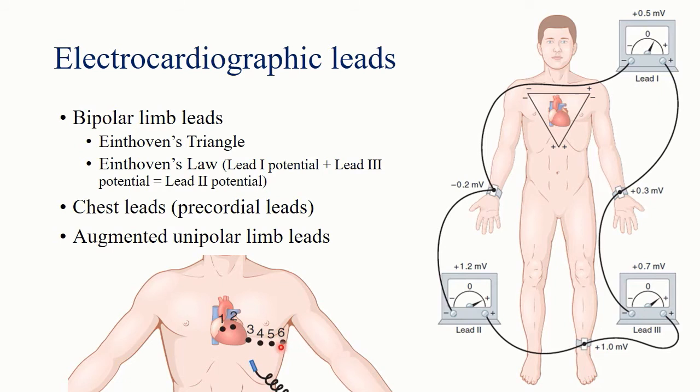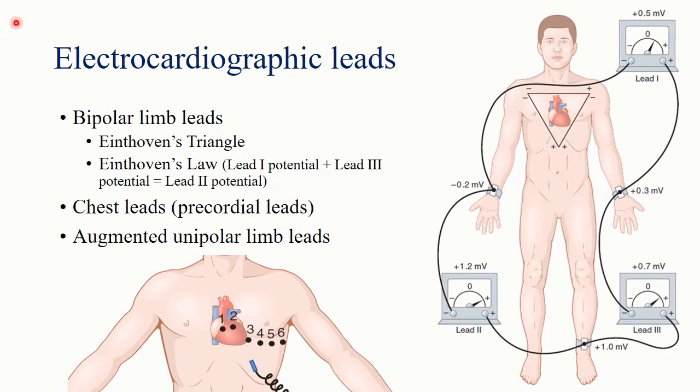V5, left fifth intercostal space on the anterior axillary line. V6 over the mid-axillary line in the left fifth intercostal space. So all these 4 will be in the left fifth intercostal space.